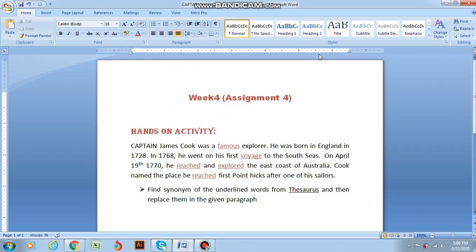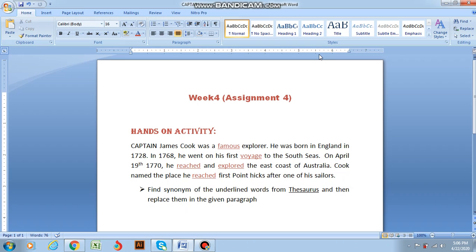What are synonyms? Synonyms are actually words with similar meanings. They are different words but have similar meanings, so they are known as synonyms. And what is the thesaurus? The thesaurus is a feature in MS Word that provides you with the synonyms.